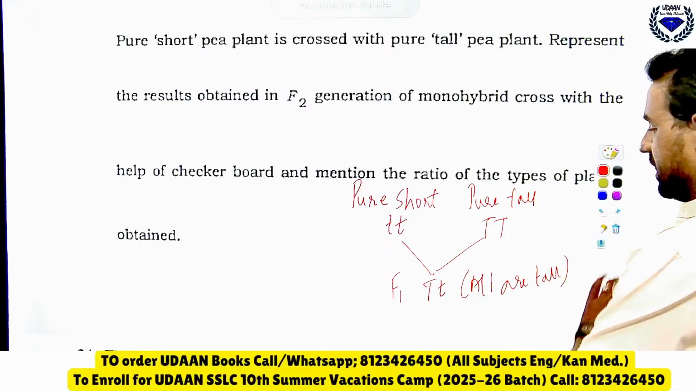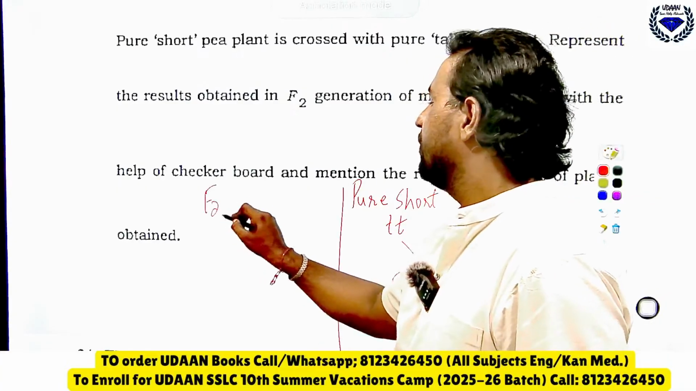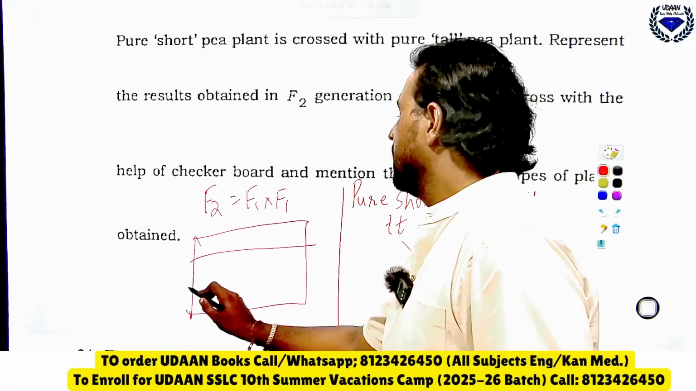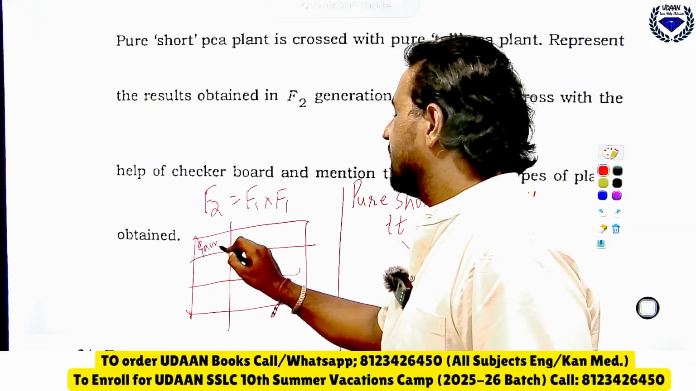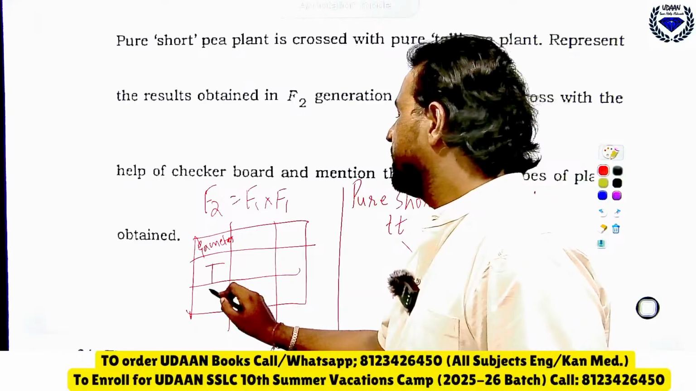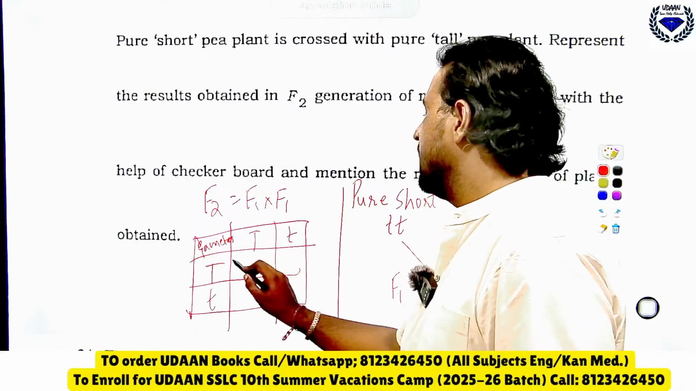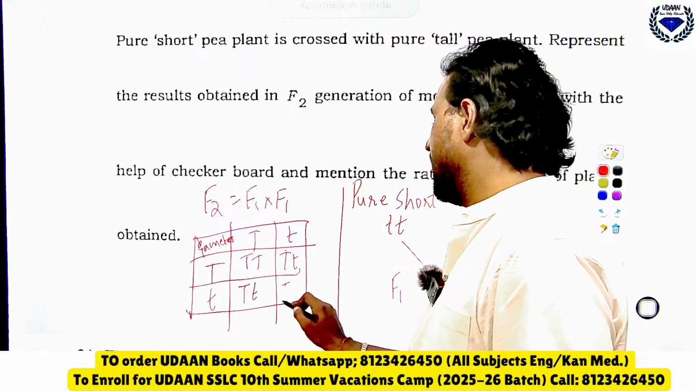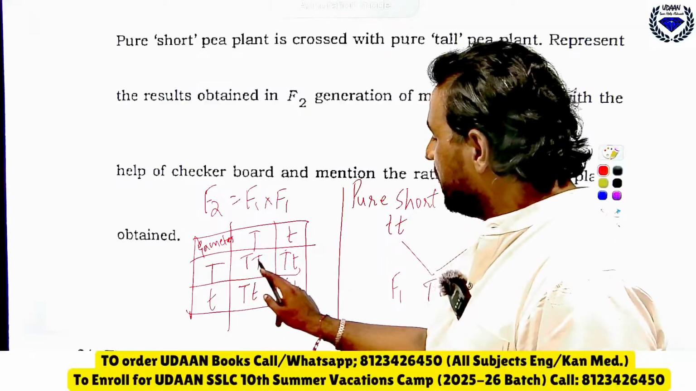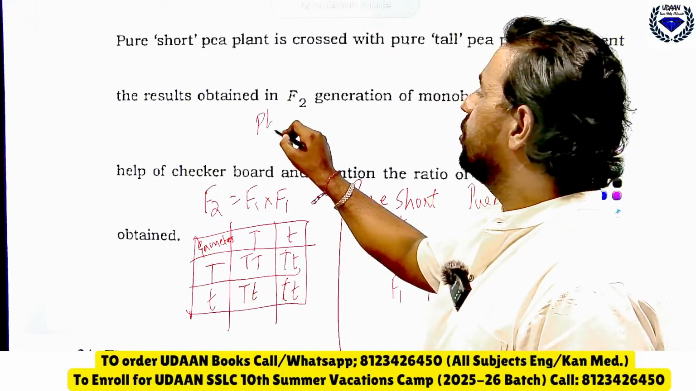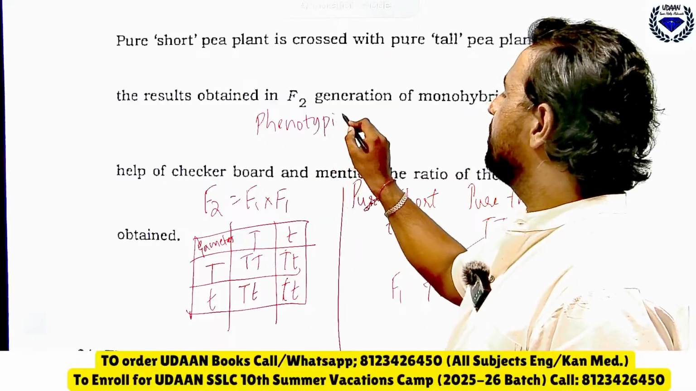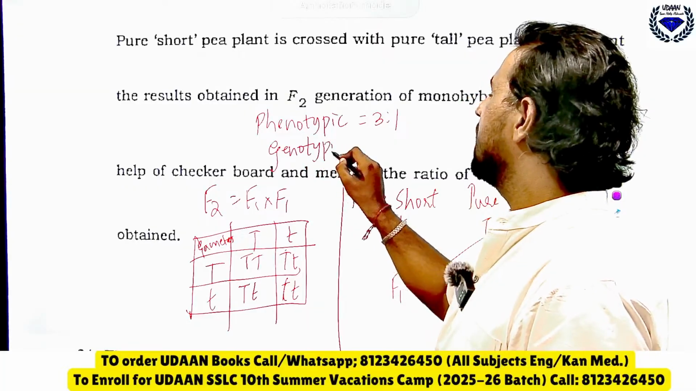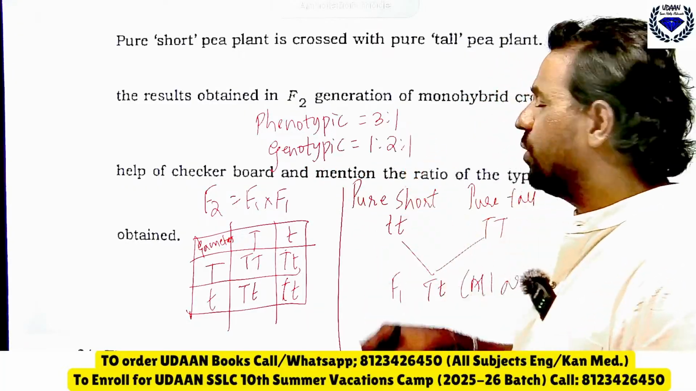Similarly in the F2 generation, F1 cross F1. You write gametes here, then capital T small t, capital T small t, and so on. Then you can see here 3 are tall, 1 is short. So what is the phenotypic ratio? The phenotypic ratio is 3:1. Then what is the genotypic ratio? It is 1:2:1.